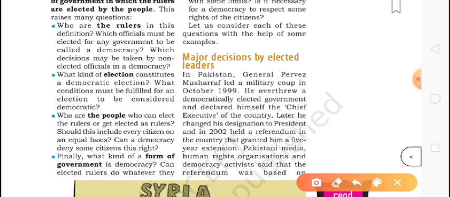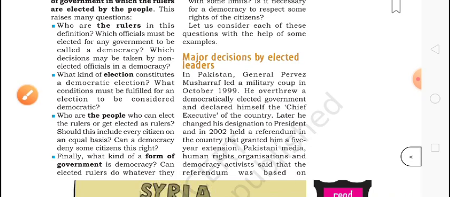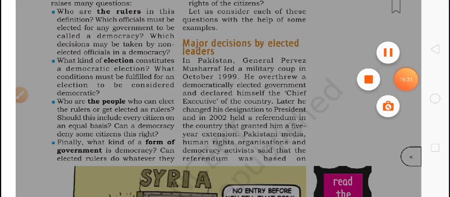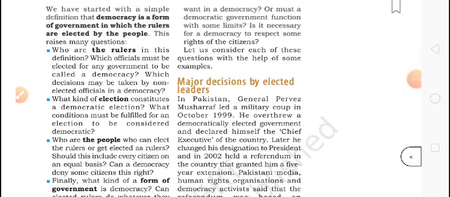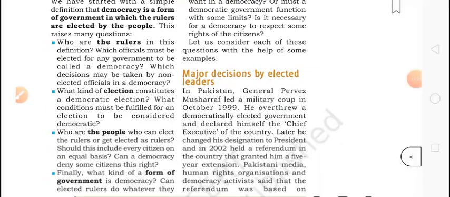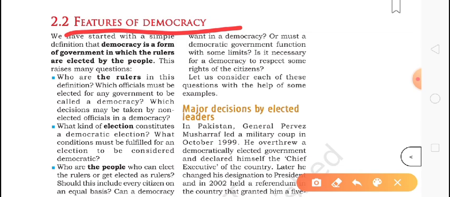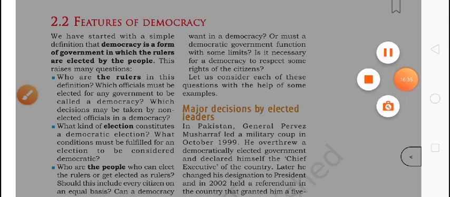Finally, what kind of form of government is democracy? So we will know about these four questions here: who are the rulers, which kind of election process should be there, who are the people who will choose the leaders, and which kind of form this democracy is. Also, what is the difference between democracy, monarchy and other governments? So we will do this. We will discuss the different features of this chapter in the next part.